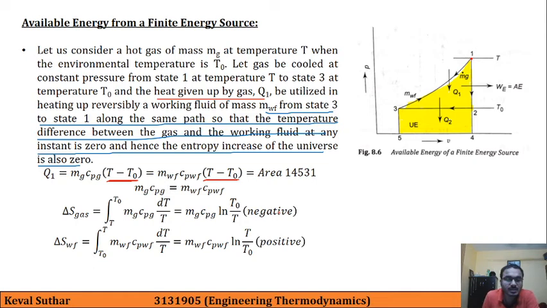And delta S WF, that is the entropy change for the working fluid, is given by similar form, but it will be a positive value because it is gaining the heat, that's why there is an increase of entropy of working fluid. So based on this, the delta S universe, that is summation of entropy change for gas and working fluid, will be 0.